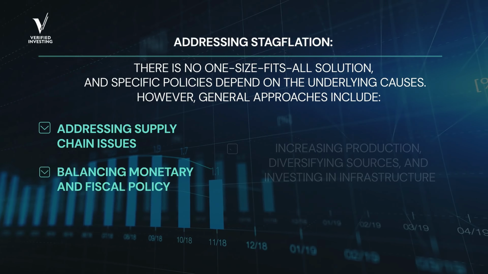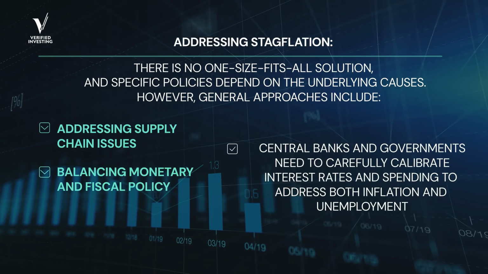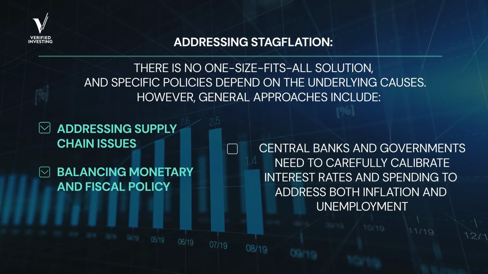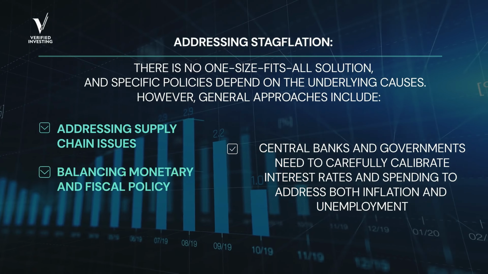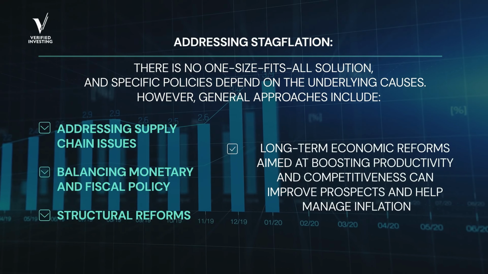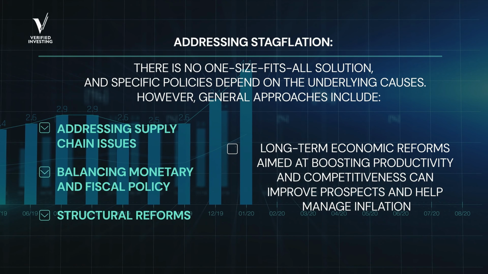Another approach is balancing monetary and fiscal policy. Central banks and governments need to carefully calibrate interest rates and spending to address both inflation and unemployment. And structural reforms, where long-term economic reforms aimed at boosting productivity and competitiveness can improve growth prospects and help manage inflation.